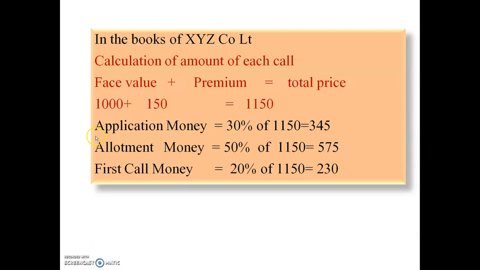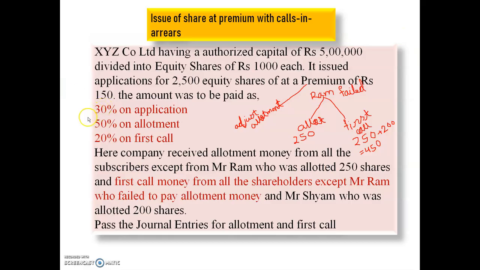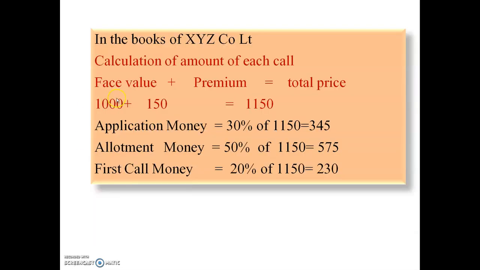See here, working note, calculation of amount of each call. Here in this question they have given the percentages: 30% on application, 50% on allotment, 20% on first call. We have to calculate the amount of each call, because they have not given the amount.